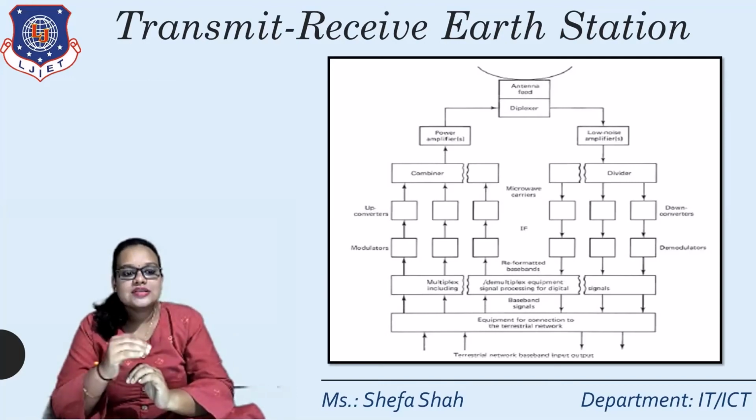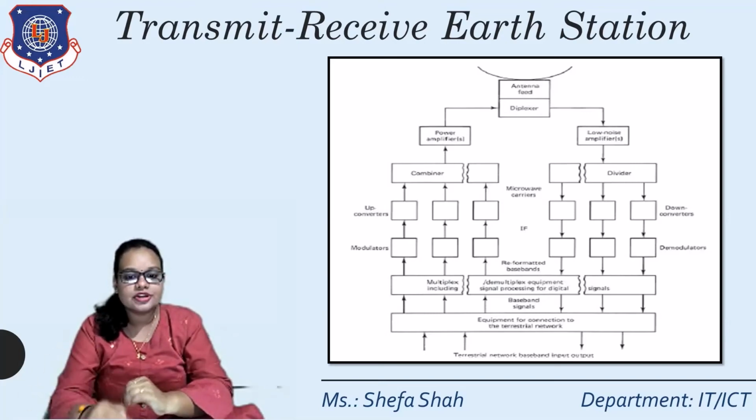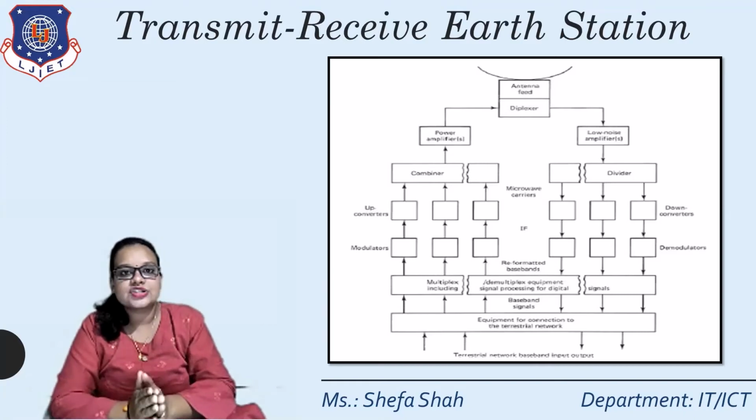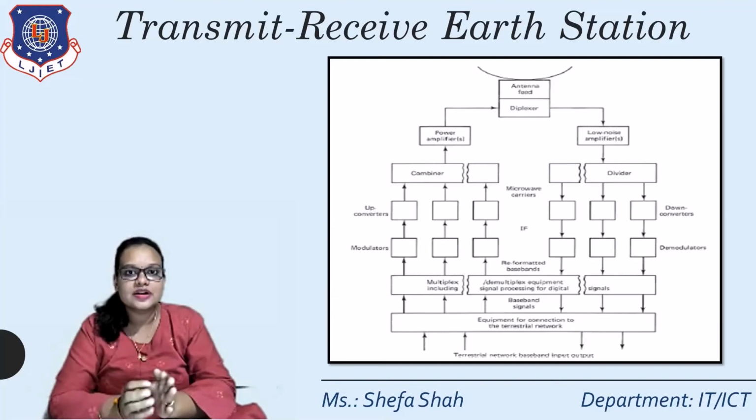Now, whenever the signal is received from the antenna, as you can see on the right-hand side, it will first pass on to the low noise amplifier, then the divider, then the down converter, the demodulator, and then it will be passed on to the terrestrial network. Right. So these three diagrams are related to the transmit receive earth station.